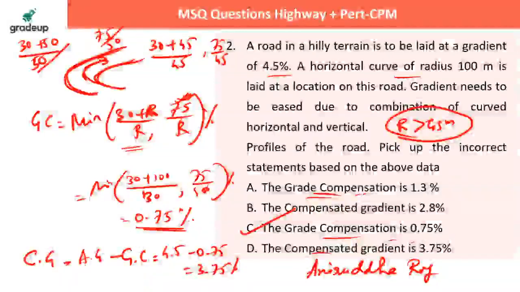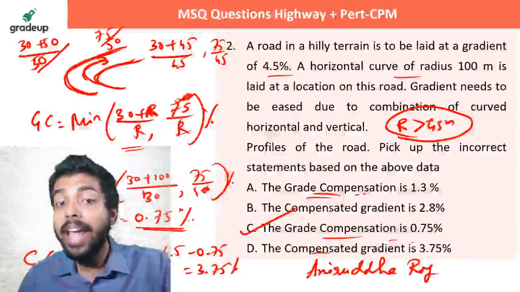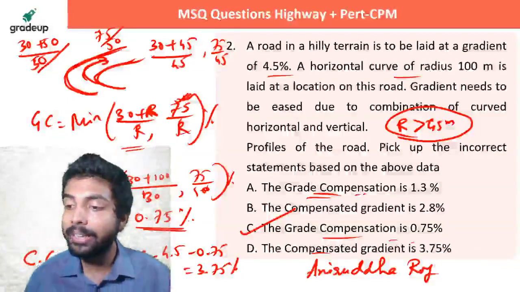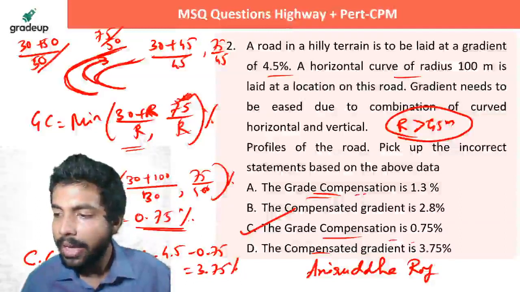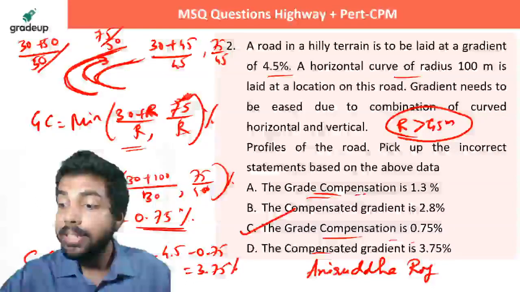तो बहुत सारे लोग क्या किए हो, that you have ticked this option D, but IRC has given you a value absolutely correct.